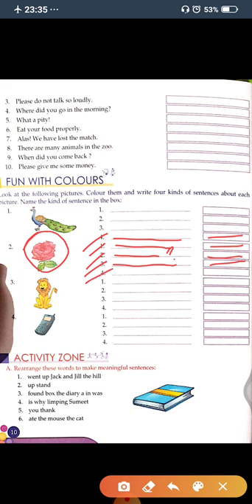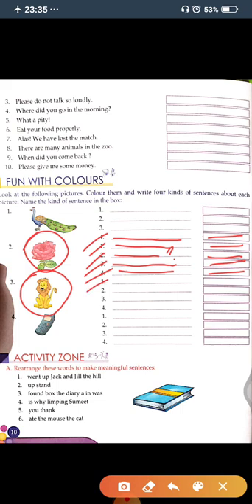Now the fourth one, in fourth one you will write, don't pluck this rose. Don't pluck this rose, so this is an order, so this is an imperative sentence. Okay, now the third picture, what is it, tell me. Yes, it is a lion.